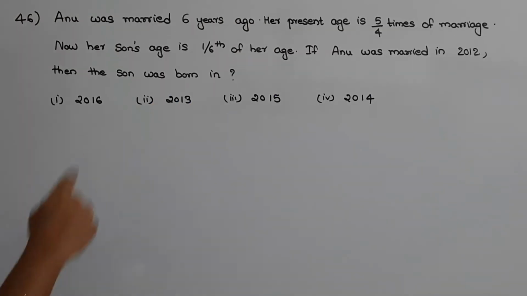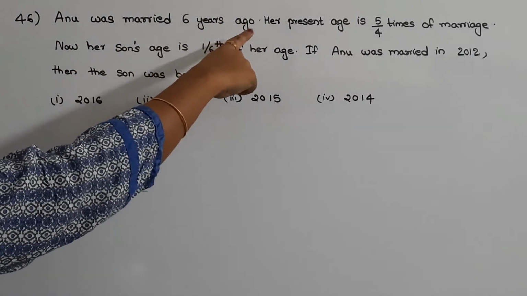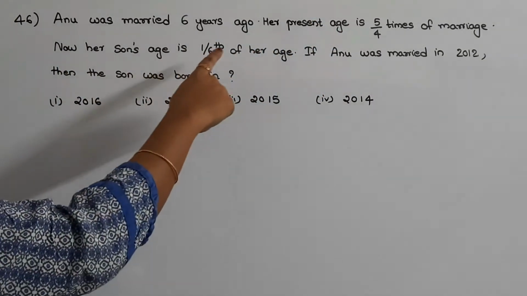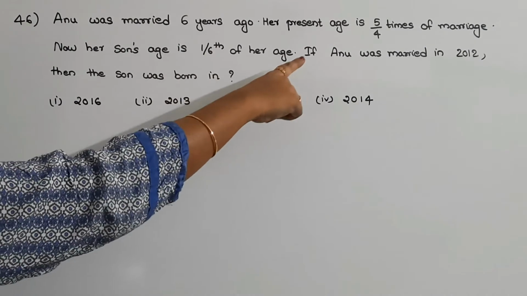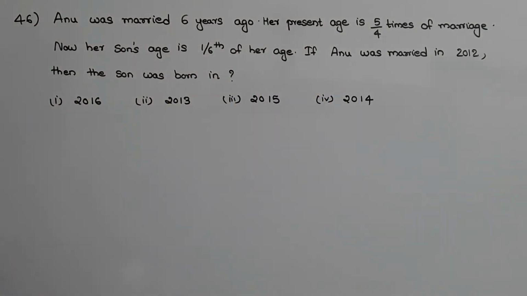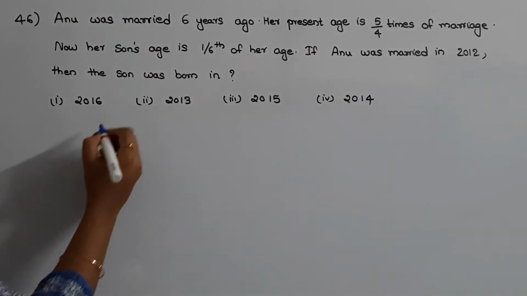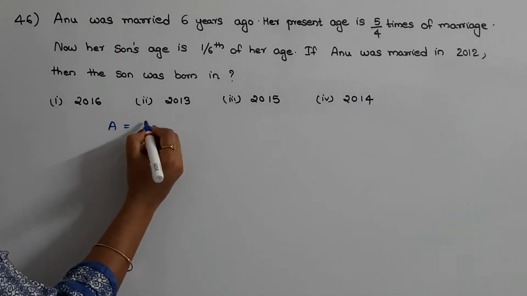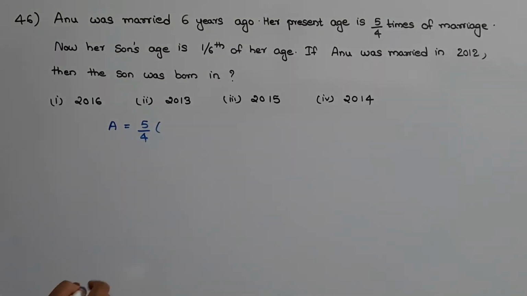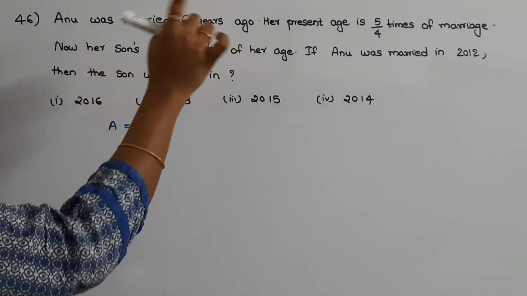The next question is, Anu was married 6 years ago. Her present age is 5/4 times of her age at marriage. Now her son's age is 1/6 of her age. If Anu was married in 2012, then the son was born in which year? So in this question they have given that Anu's present age is 5/4 times of her age at the time of marriage. They have given that she was married 6 years ago.